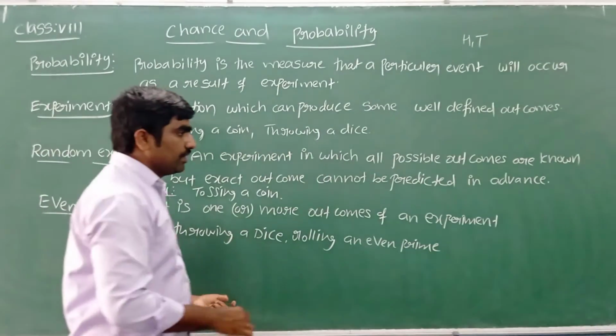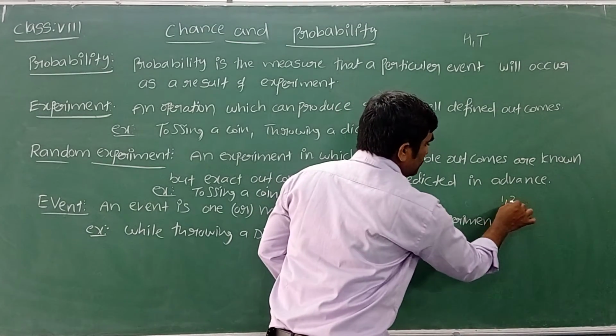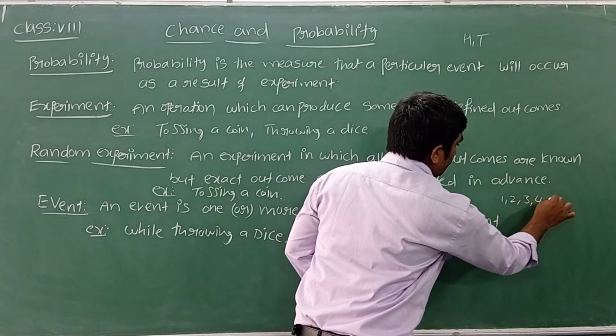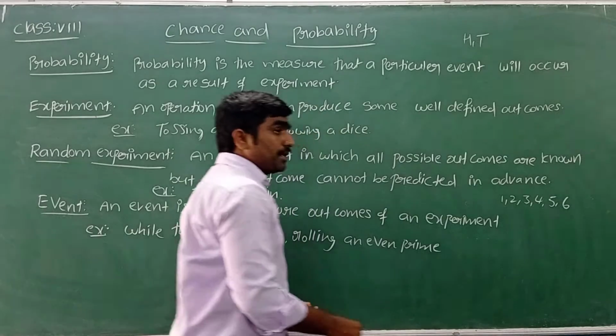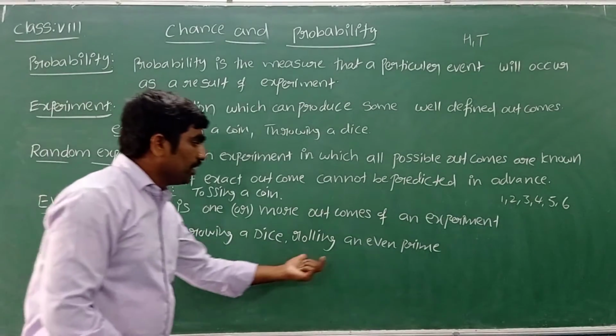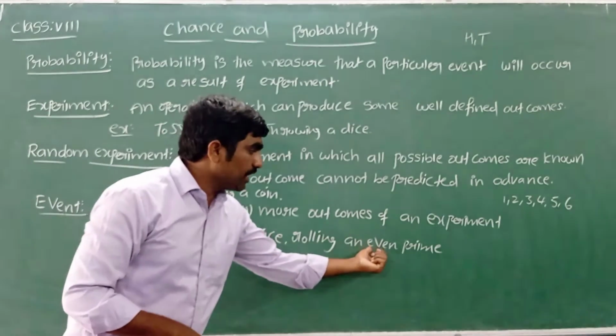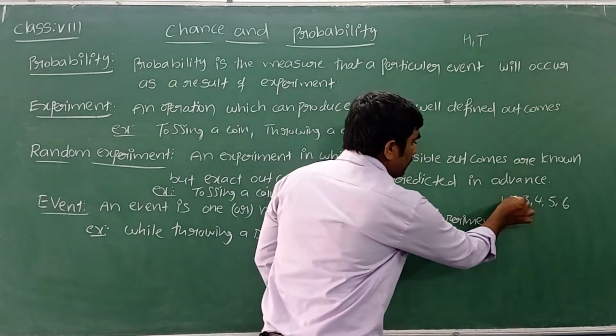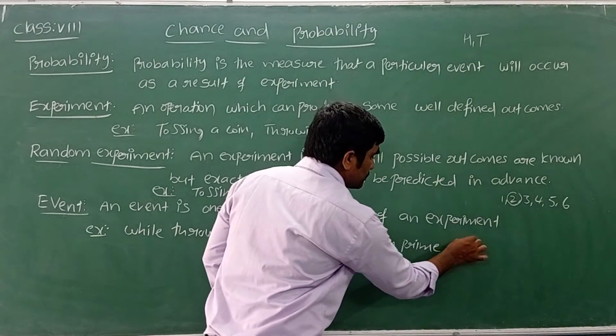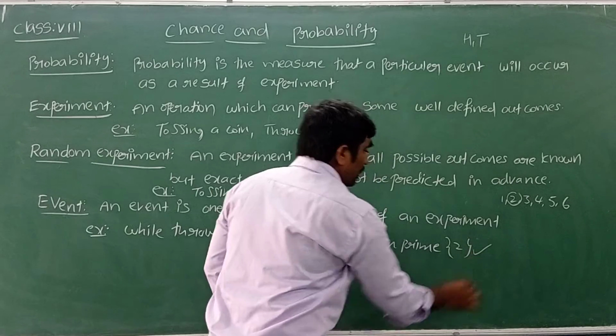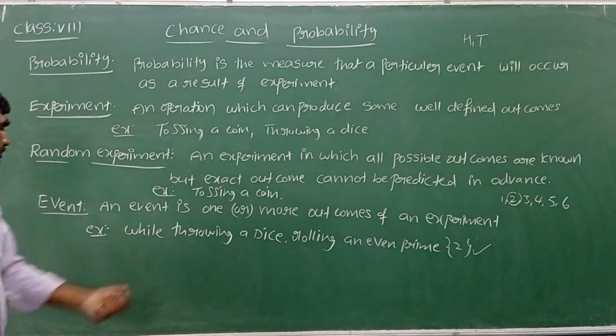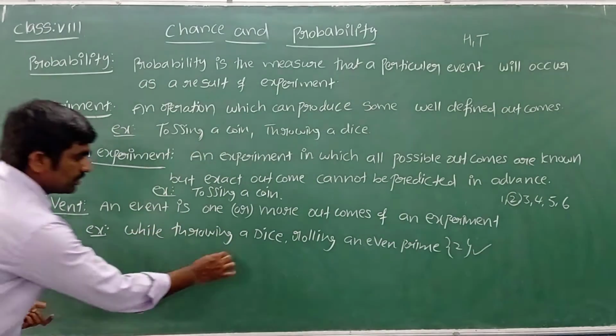Throwing a dice, the possibilities are any one of 1, 2, 3, 4, 5, 6. In that, the top face is an even prime number. Which number is the even prime number? The possibility is only one, and even one outcome is called an event.